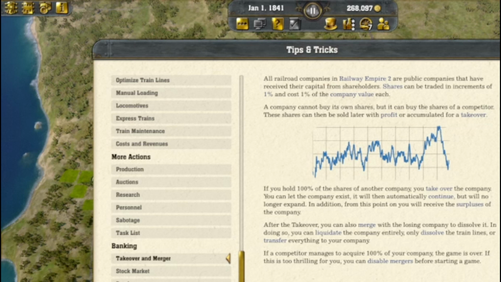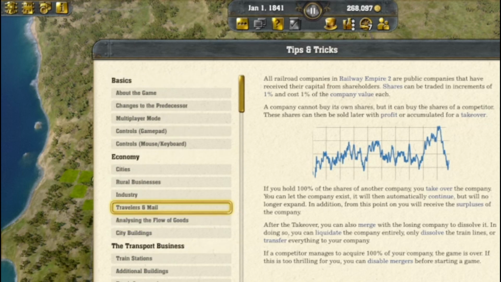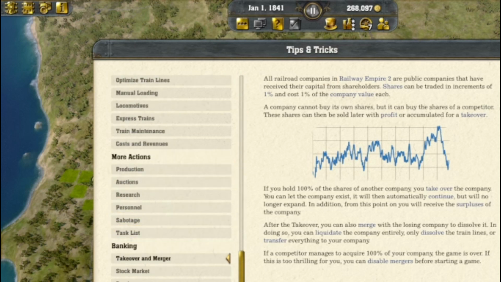Here you can buy shares of different markets and issue company bonds to take out a loan. The higher your company value, the higher the bond's value. Now buy some stock and issue a bond. Take over, liquidate, merge.